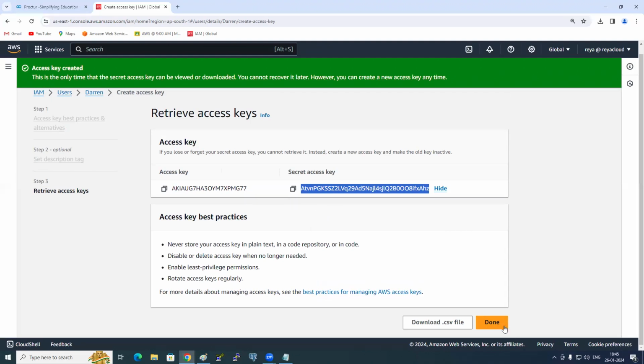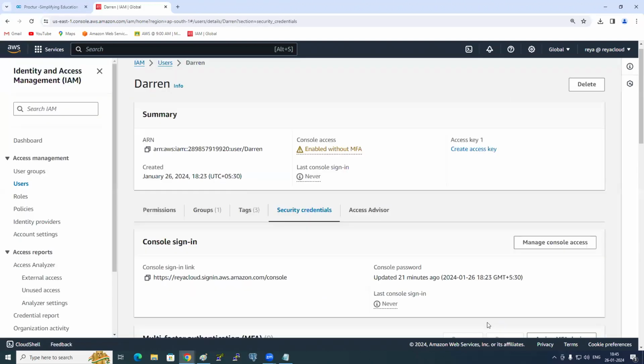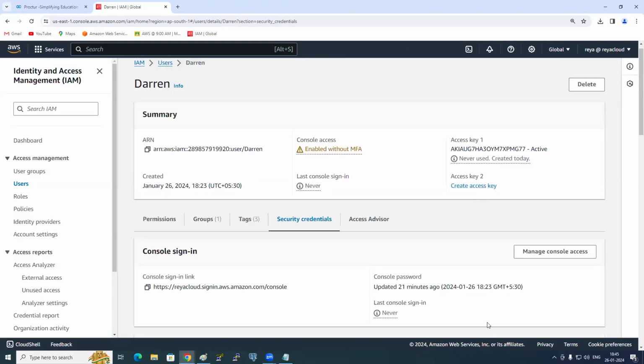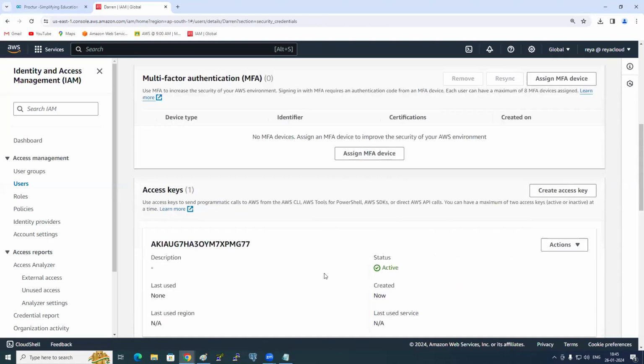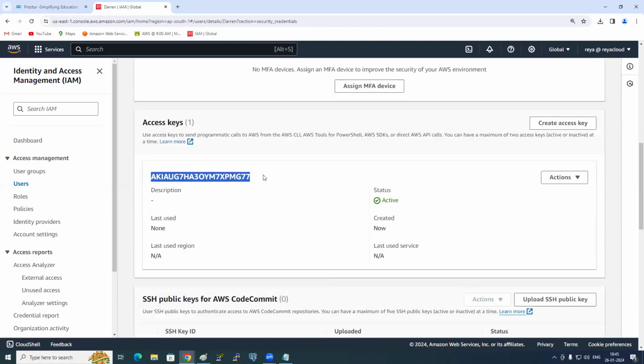If I click on done, let's say I click done. Okay. The access key is visible, but the secret key is not visible. Wherever you go and click, the key is not visible. If it is not visible, is there any use of this access key? What you need to do is delete and then recreate. To delete, first you need to make it inactive.